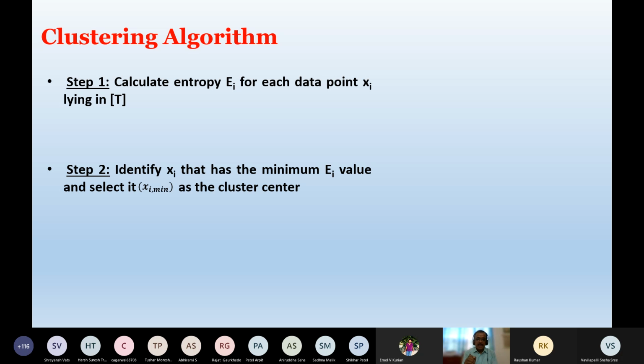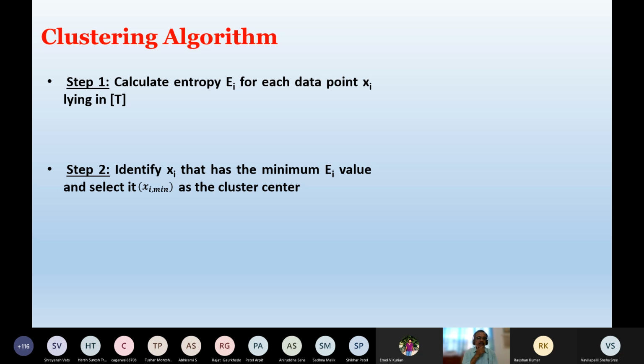So the data point which has the minimum entropy, that means the minimum disorderliness, that means the data point which is acceptable to most of the other data points, will be selected as the cluster center or the leader.